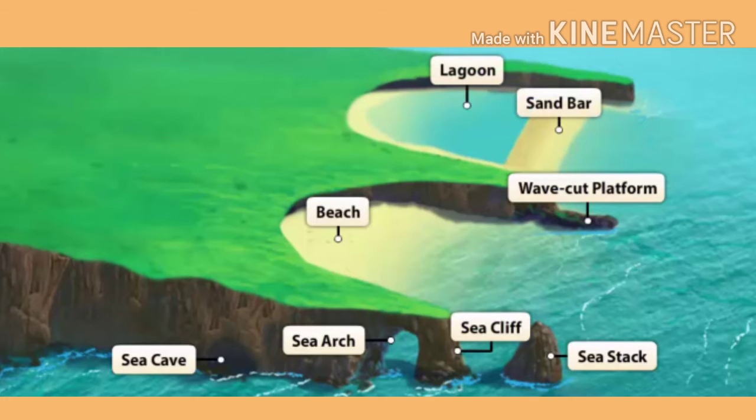So here you can see the depositional work of sea waves. First one is the beach. The land between two headlands, which is formed due to the depositional work of sea waves, is known as a beach. The next depositional work of sea waves is the sandbar. Many landforms are produced due to deposition of sand on the sea coast. Beach is one of them. We already saw that one.